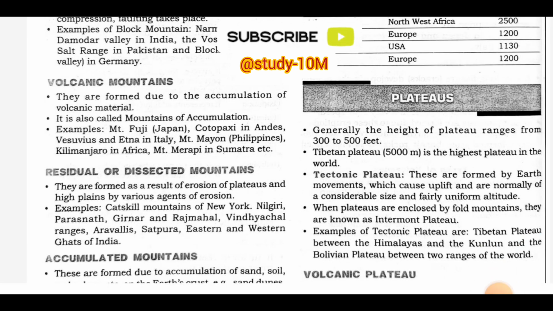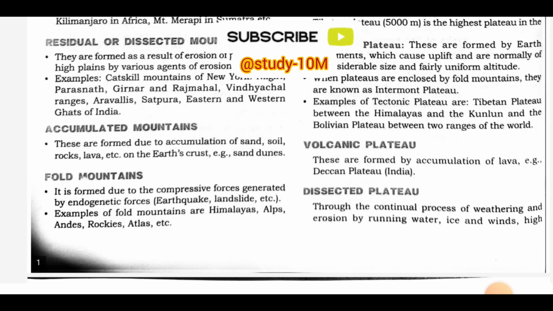Residual or dissected mountains. They are formed as a result of erosion of plateaus and high plains by various agents of erosion. Examples: Catskill Mountains of New York, Nilgiri, Parasnath, Girnar and Rajmahal, Vindhyachal Ranges, Aravallis, Satpura, Eastern and Western Ghats of India. Accumulated mountains. These are formed due to accumulation of sand, soil, rocks, lava, etc. on the earth's crust. Example: sand dunes.